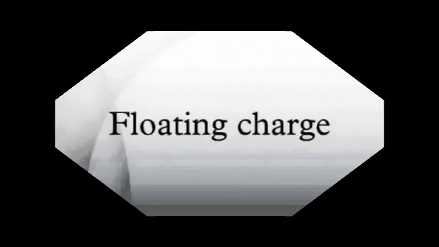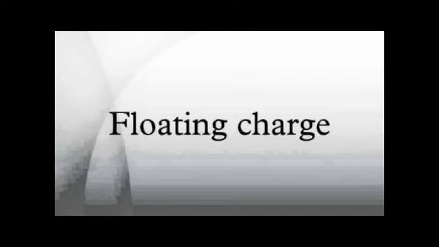The company creates a floating charge over its assets. The assets can be specific or a class of assets. A floating charge is an equitable charge which is created on some class of property which is constantly changing, for example, a charge on stock in trade, trade debtors, and many more. The company can deal in such property in the normal course of business until the charge becomes fixed on the happening of an event. The main idea behind a floating charge is to allow the company to carry on its business in the ordinary course as if no charge had been created.